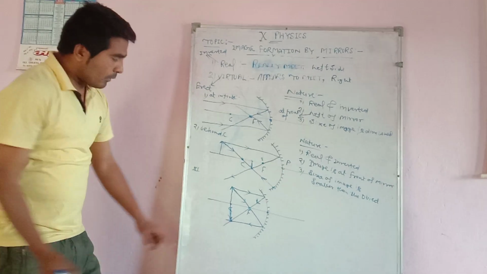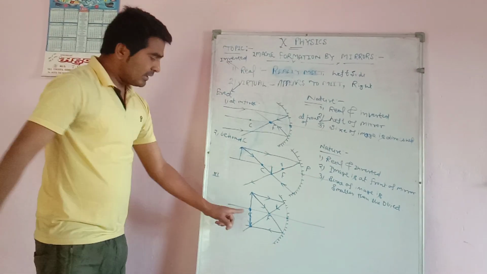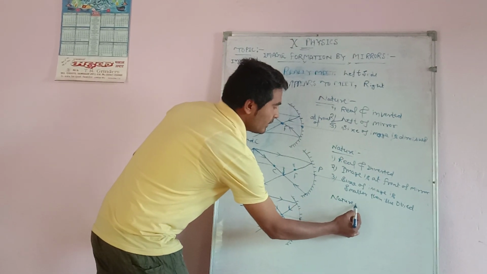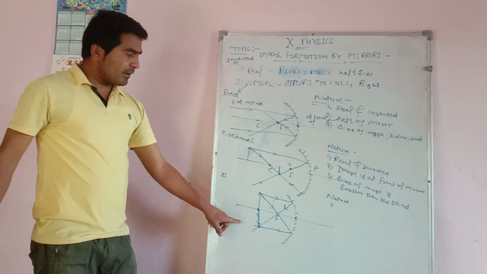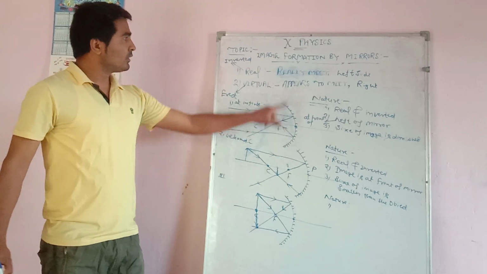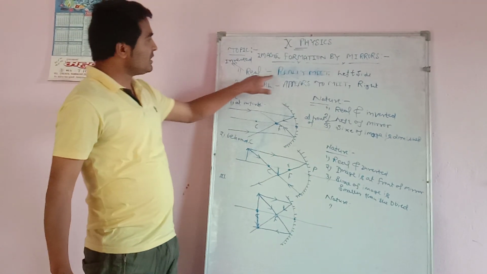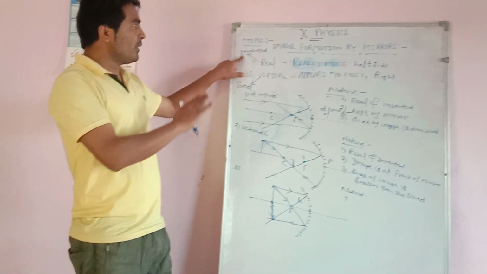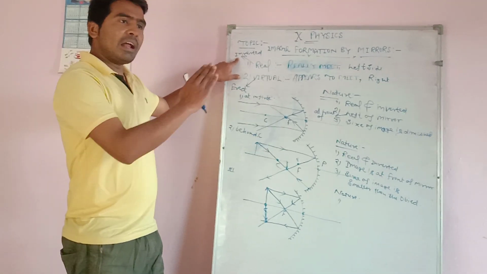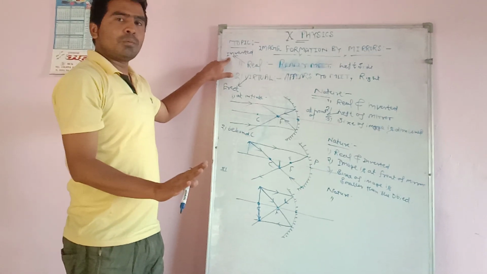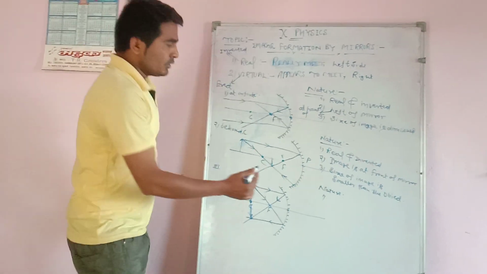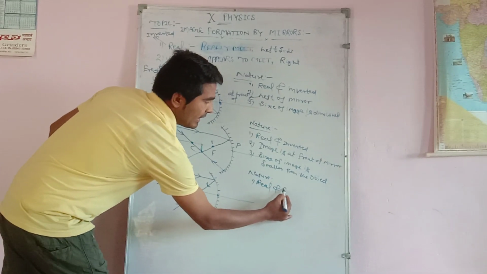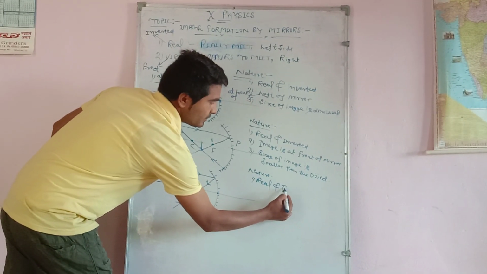Now we want to know about the nature of the image. First, dear student, because light rays after reflection meet at the left side, in case of the left side the image forms real and inverted. Left of the mirror always forms a real and inverted image, and right of the mirror always forms a virtual and erect image. So the nature of the image is real and inverted.